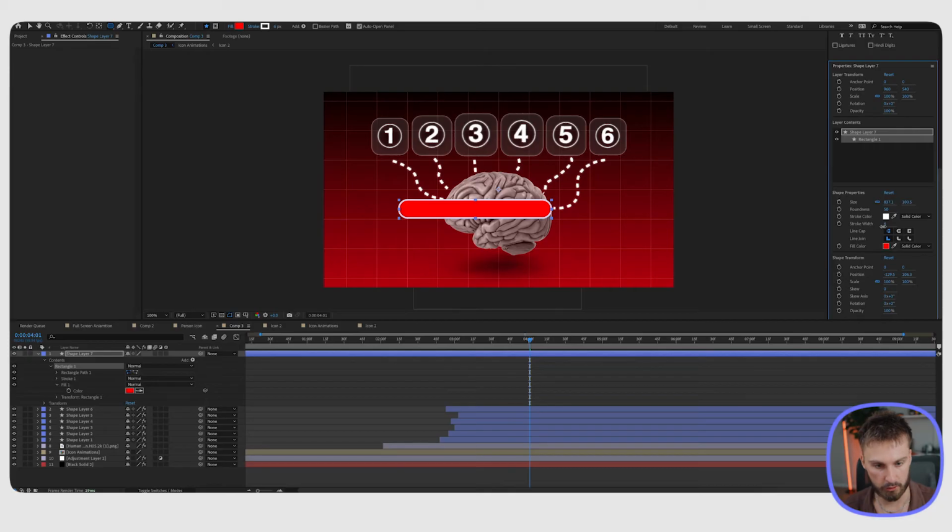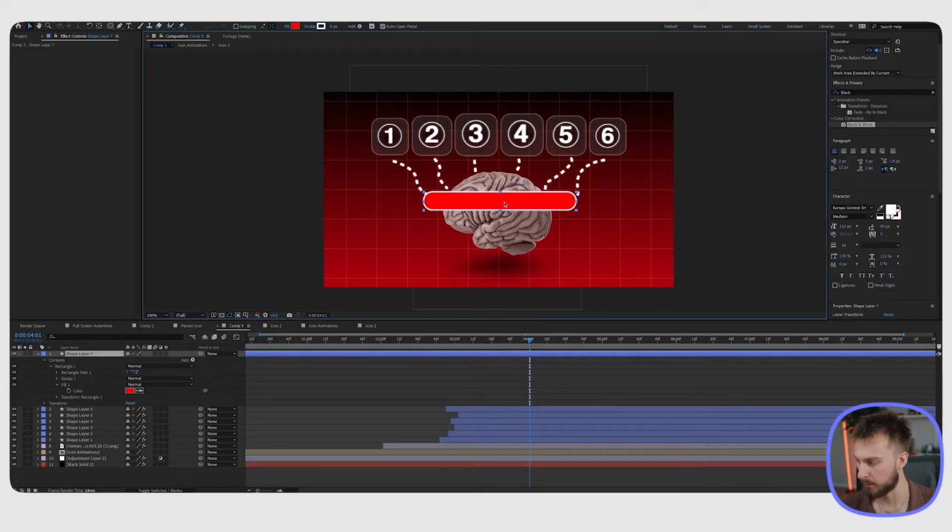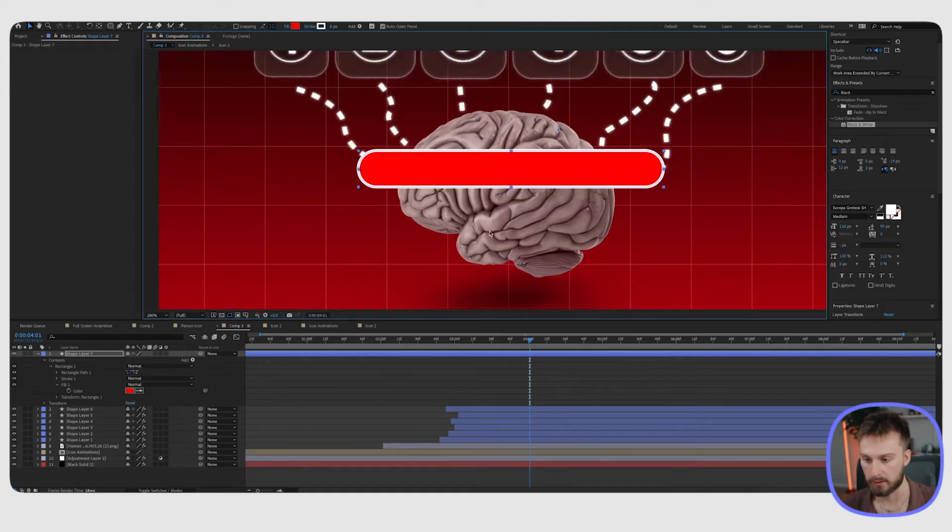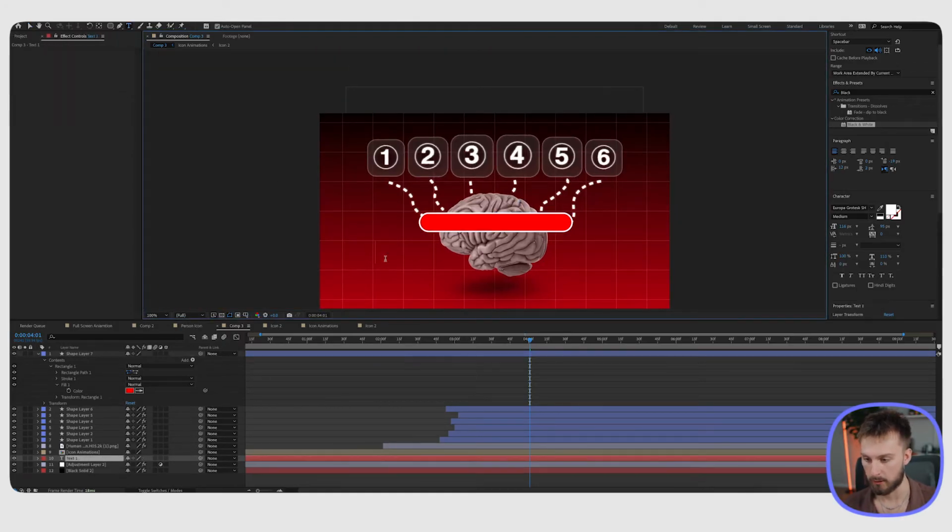I'm just going to turn the stroke down to 8 here, actually. That looks pretty good. So before we animate this, we want to create the text for it. Get the text tool and click here, and I'm going to type something different from what Iman has. So I'm just going to call it fix your brain.